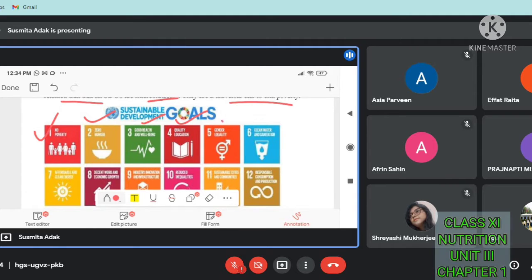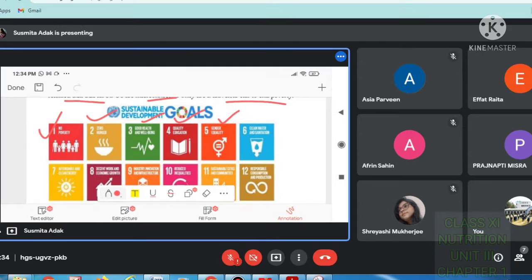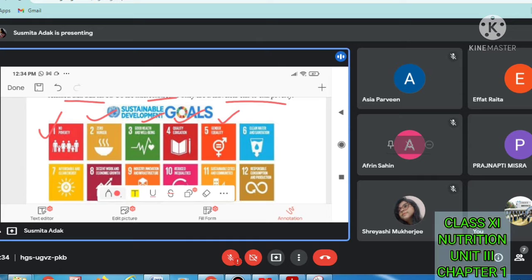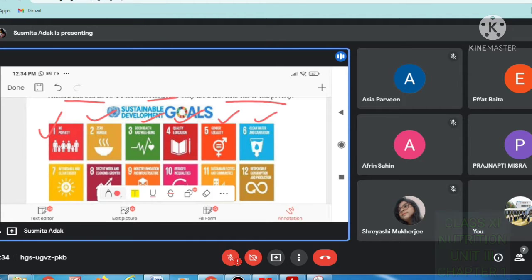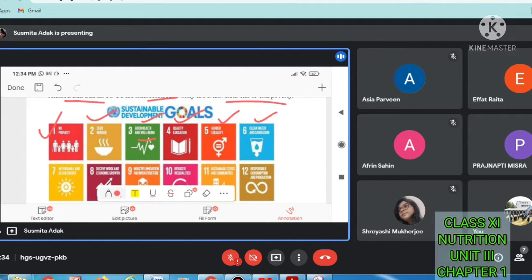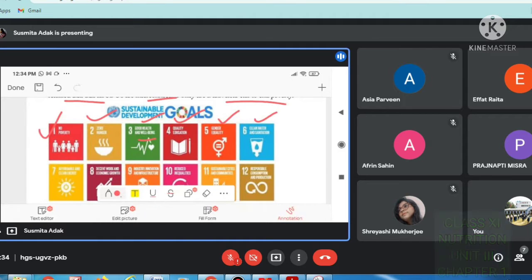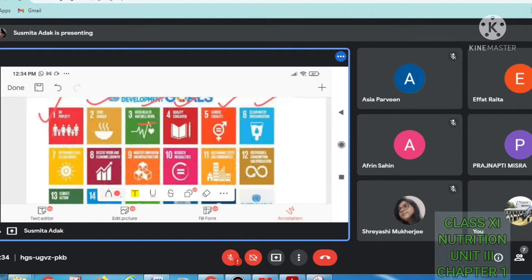Number 5, gender equality: if they go for quality education, there will not be any gender inequality. Next, number 6, clean water and sanitation: if they live a healthy life, with good health and well-being, they will take clean water and sanitation will be maintained.